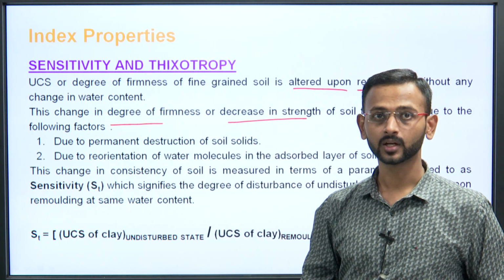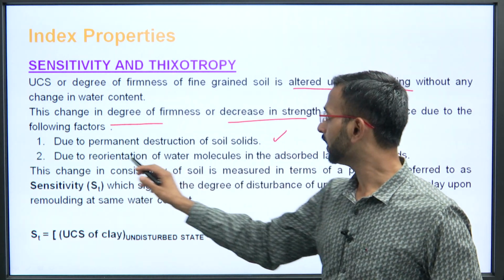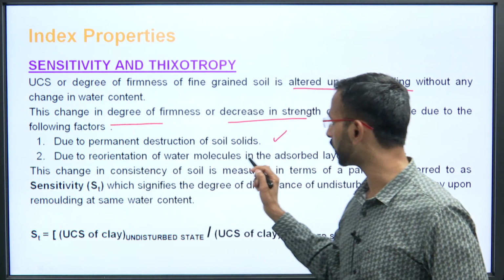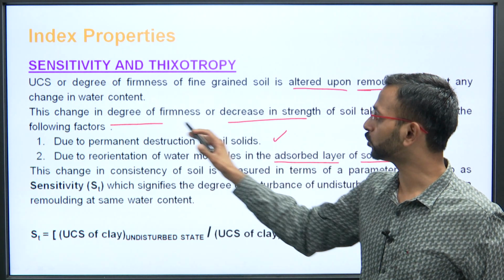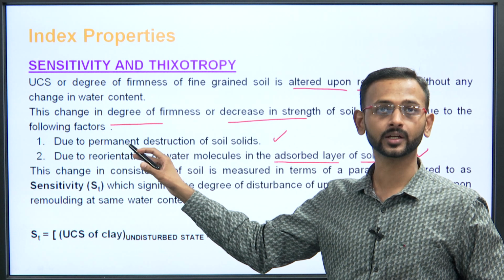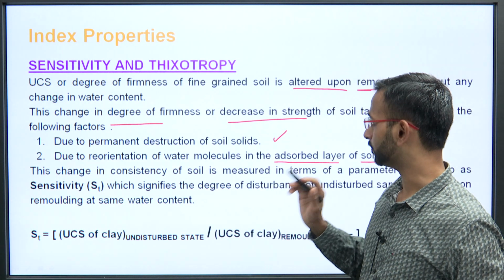What are the two factors? That is due to the permanent destruction of the soil solids, the very first thing, and due to the reorientation of the water molecules in the adsorbed layer of the soil solids. These are the two things which will cause a change in degree of firmness of the soil.